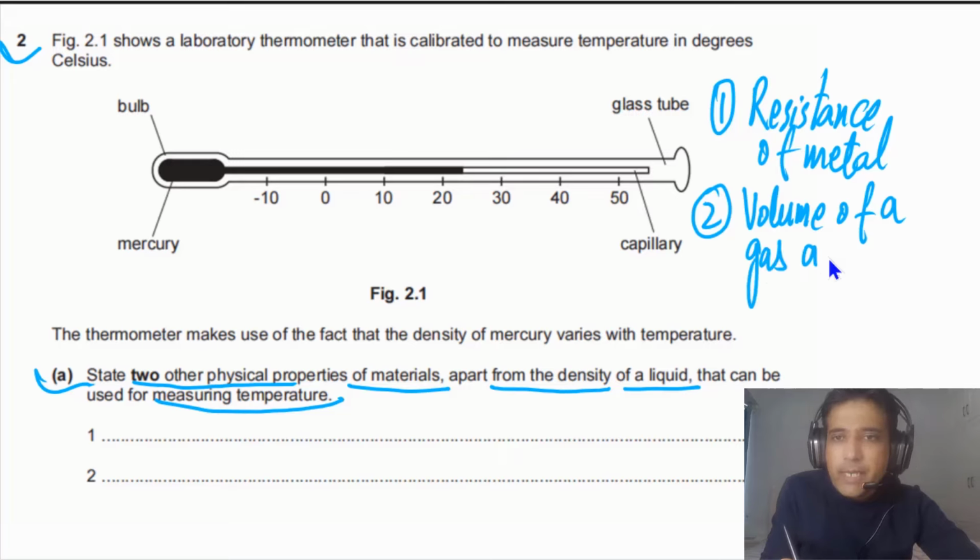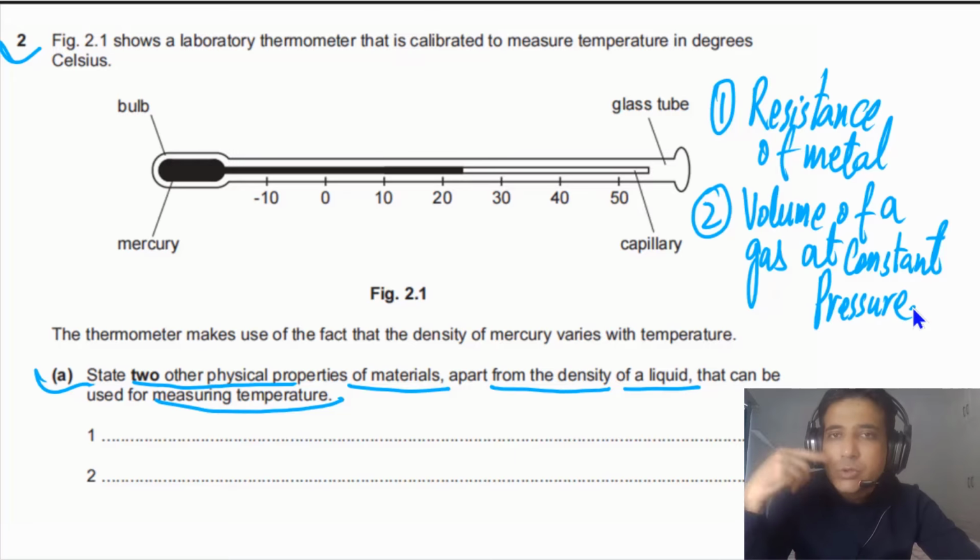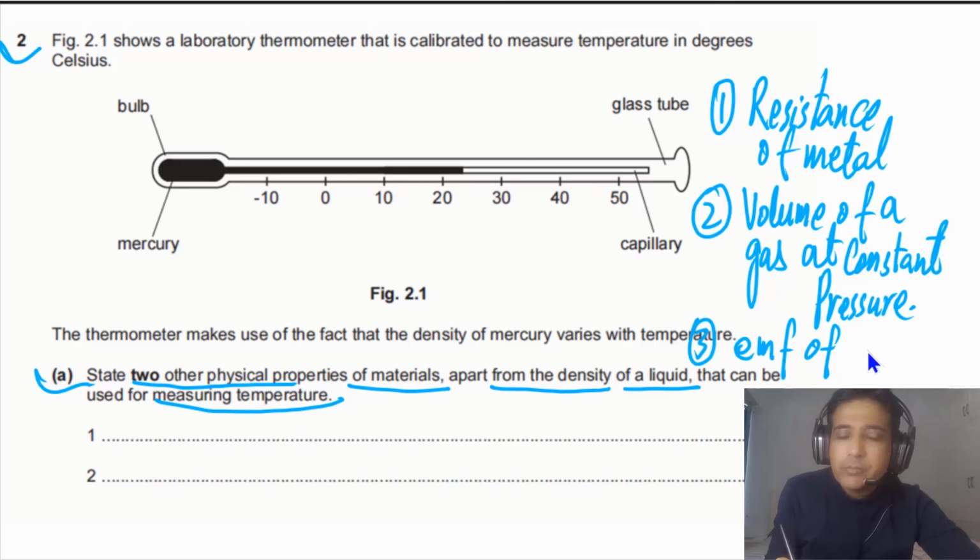Means if the pressure is constant, then the volume will change with temperature, and we can use this property to make a thermometer. And also we can use EMF of a thermocouple, because EMF of a thermocouple depends on temperature. So these properties we can state in our answer.